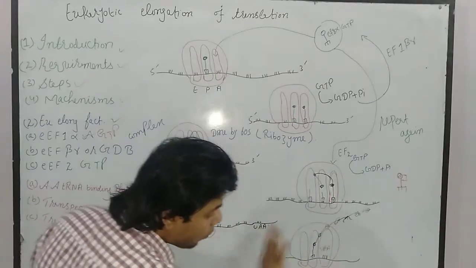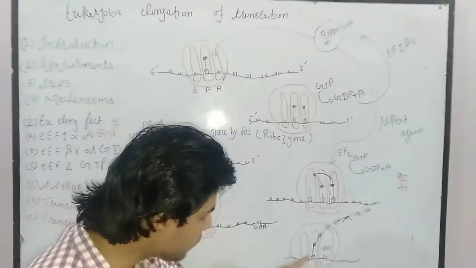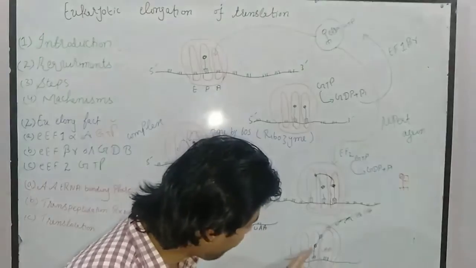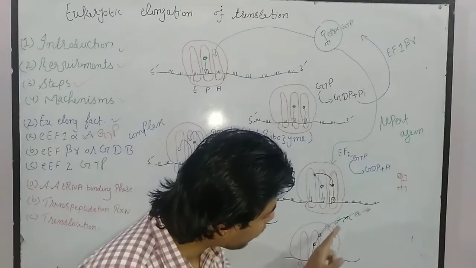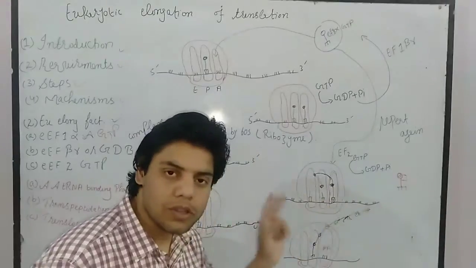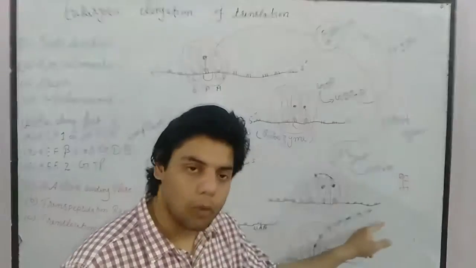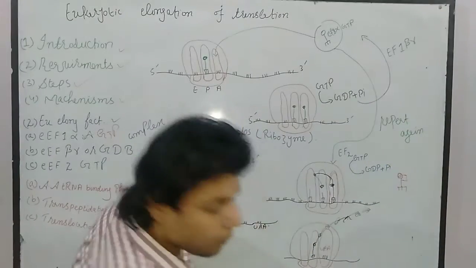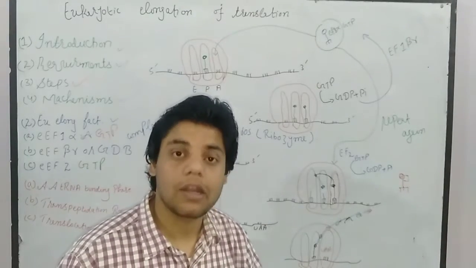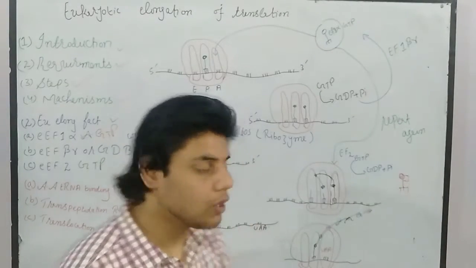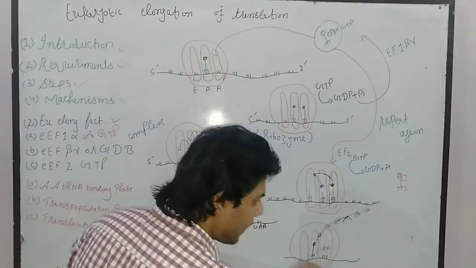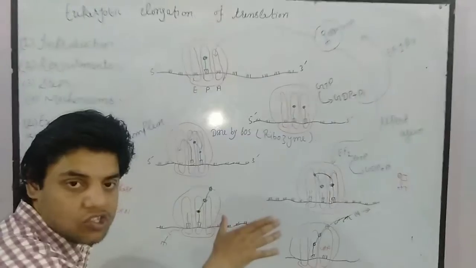okay, now what happened? Once it reached the stop codon, as you can see, the ribosome will be stopped, and during this time we get a long polypeptide chain. Amino acids connected with each other again and again, and we get a long polypeptide chain. Once it reaches the stop codon, the ribosome will be stopped, and then termination of the translation will occur. In termination of the translation, the bond which is present is broken, so we get a long polypeptide chain.